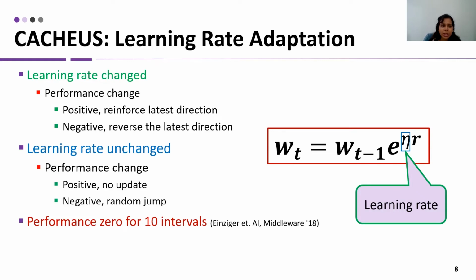Otherwise, we reverse the latest direction. To handle a special case when the learning rate is unchanged, we look at only the performance. If the performance change is positive, then we don't update the learning rate for the next step. If the performance change is negative, we update the learning rate in a random direction. Also, if the performance is low for a longer interval, we restart the learning rate at a random point.